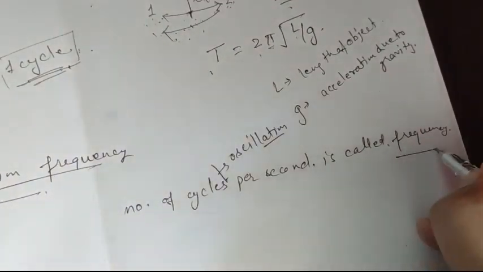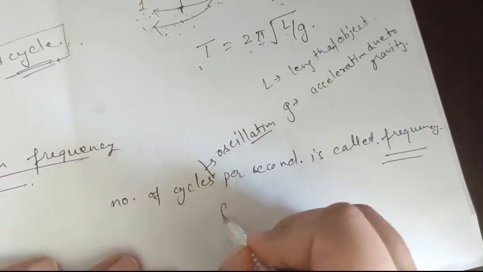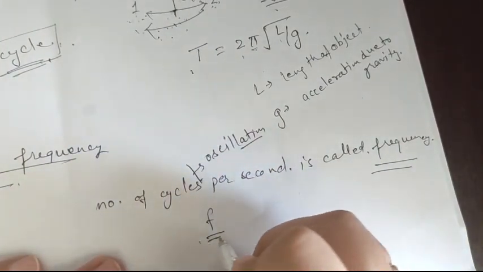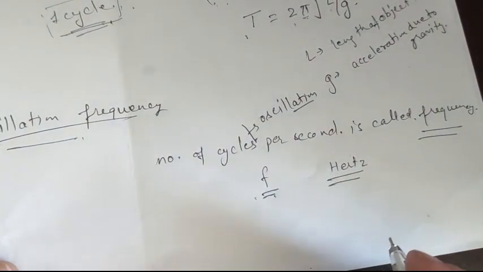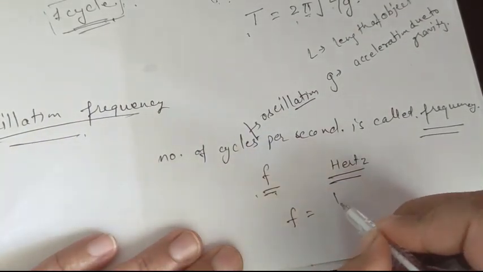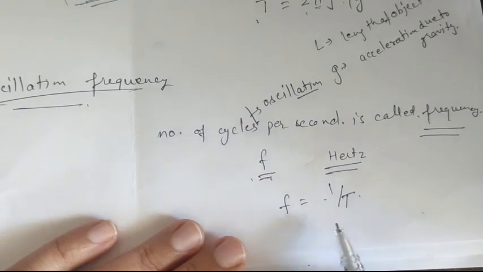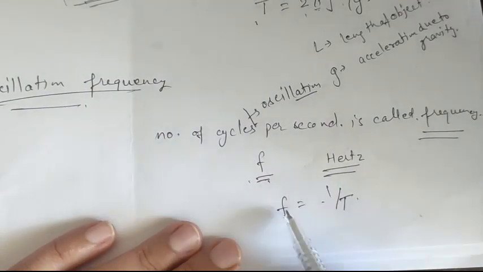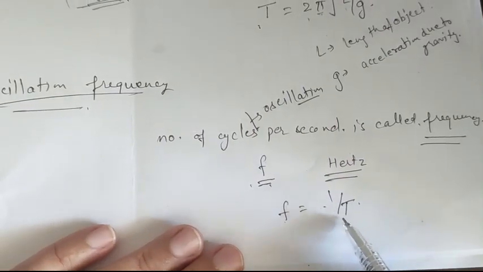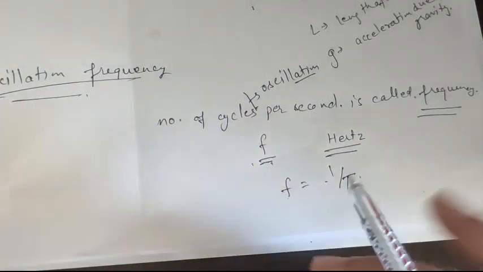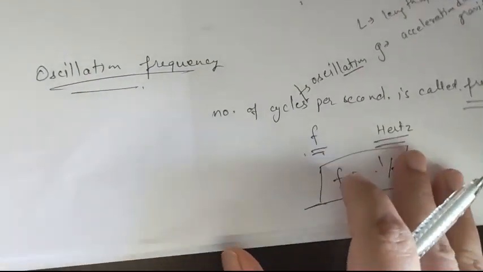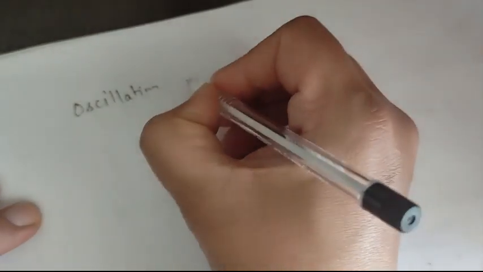And how do we denote frequency? It is denoted by f, and the unit of frequency is Hertz. If we compare with time, frequency will be 1 by T. Why is it so? Because it is inversely proportional to T. When the frequency is higher, the time period will be smaller, and when the time period is higher, the frequency is smaller. So these are inversely proportional to each other. Now third is oscillation amplitude.